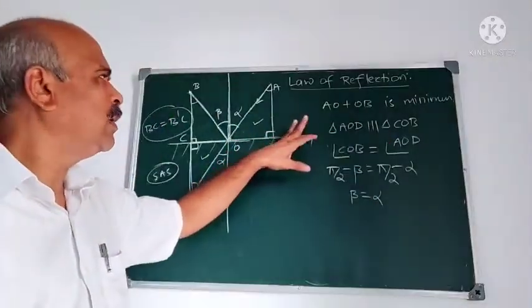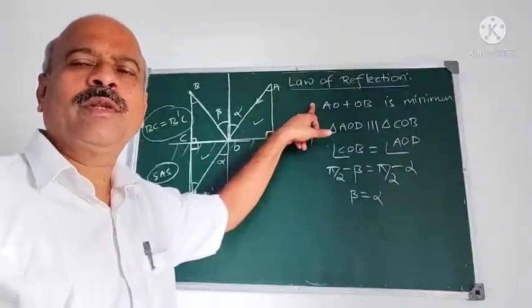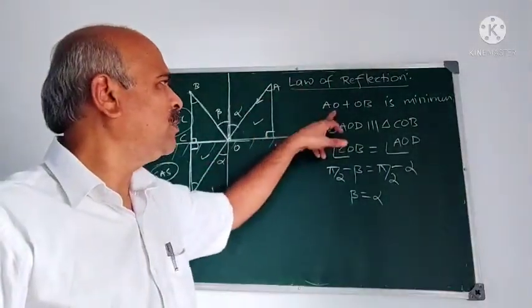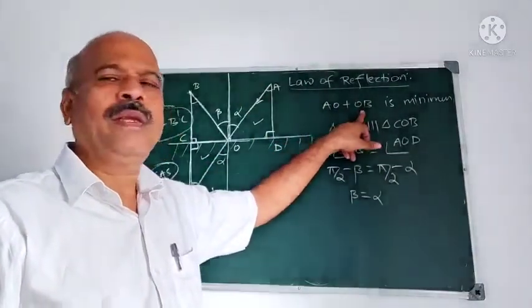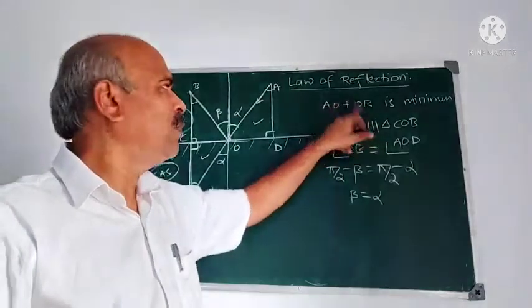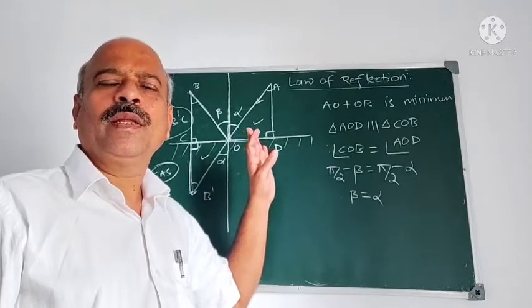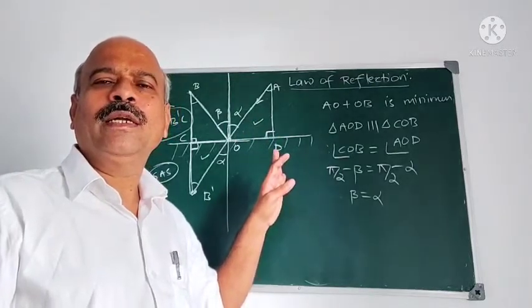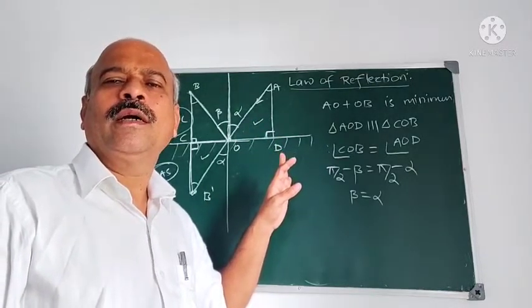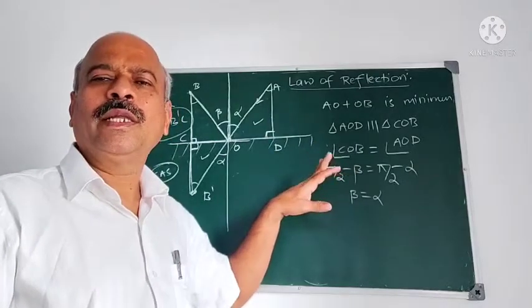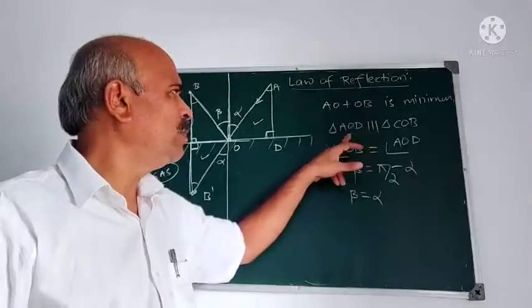I explained that one. Now we use Fermat's principle of least time. Time is least when AO plus OB is minimum. Therefore, what is the distance? AO plus OB. What is Fermat's principle? The light travels in such a way that it takes minimum time to cover that distance. This is, AO plus OB is minimum.